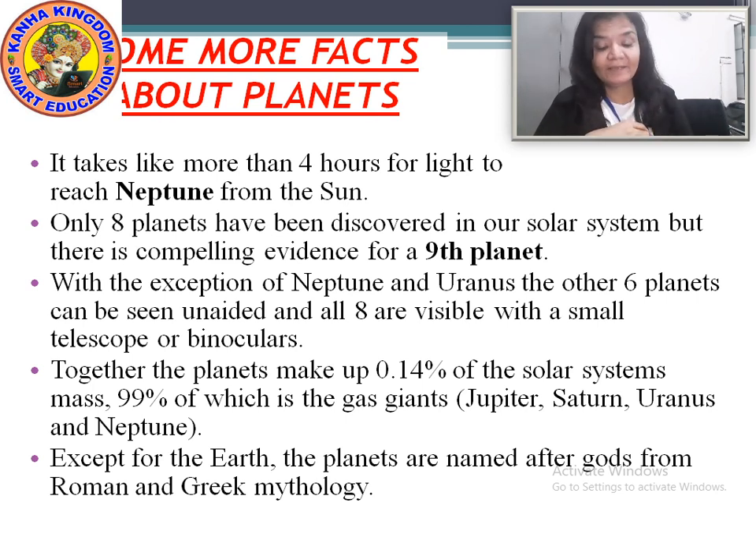Next, except for the Earth, the planets are named after gods from Roman and Greek mythology. Means leaving our Earth, our life planet, all the other planets are named after the gods from Roman and Greek mythology. So were not all the facts so interesting? I hope you all have loved it.